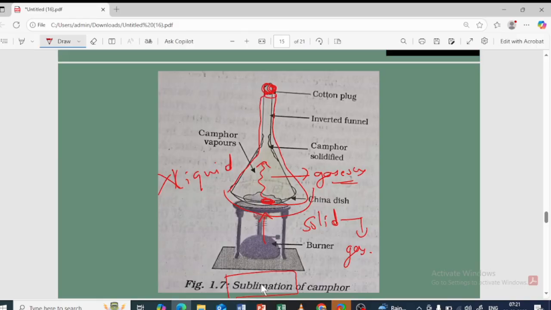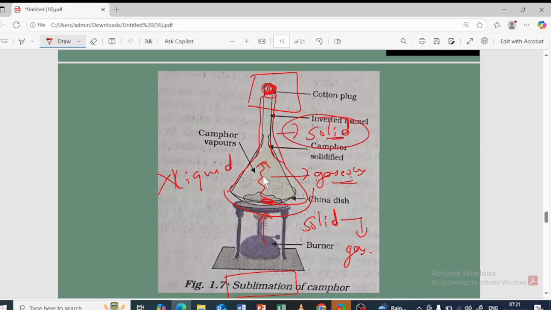Very easy, sublimation. Now, since I have plugged a cotton plug over here, this gas will deposit here and convert into the solid. Deposition will be taking place here. The gas, without converting into liquid state, has directly converted into which state?